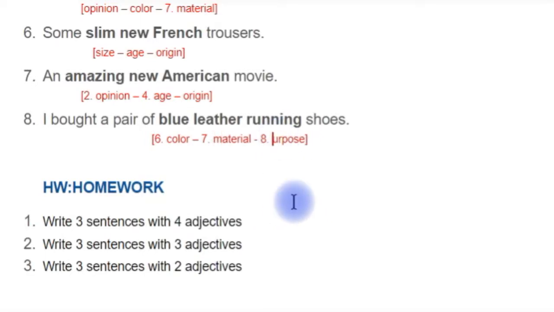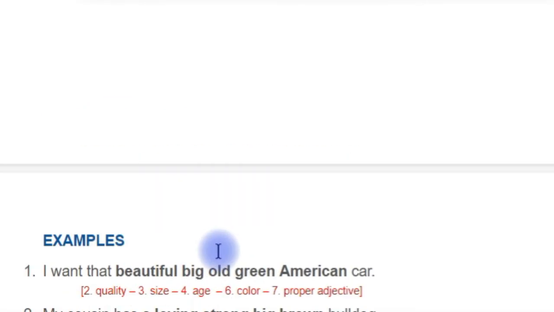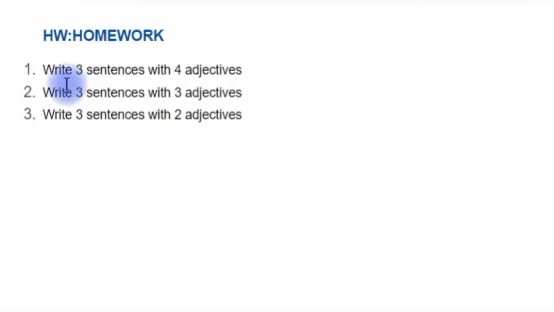Now you have the right order, and I want you to do some homework. First, you're going to write 3 sentences with 4 adjectives, so you practice a long list. We don't usually use 4 adjectives in conversation. We might at times, but it's unlikely. Or even 3 adjectives, but write another 3 sentences with 3 adjectives.